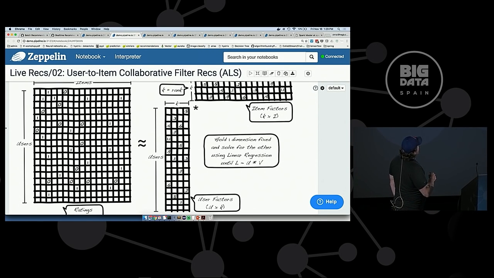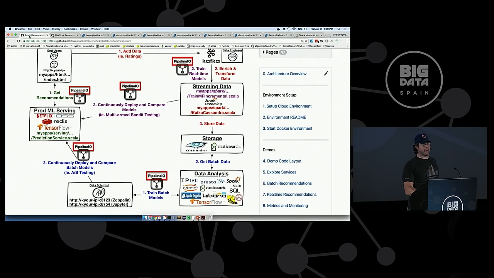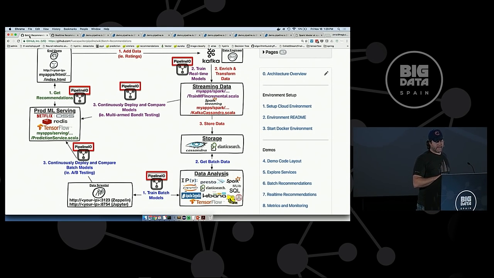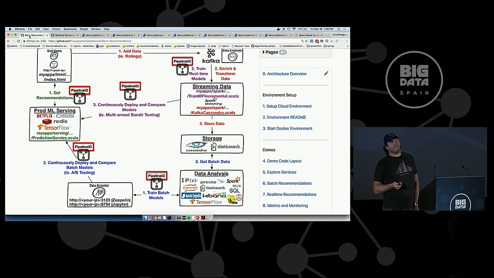Think of the primary key as the user ID, and the columns are the top 100 recommendations. I believe Netflix is still using Memcache for this, but here we're using Redis. We're going to populate Redis with the results, which makes it nice and fast. We're using this project out of Netflix called Dynomite, which I mentioned in the panel yesterday.